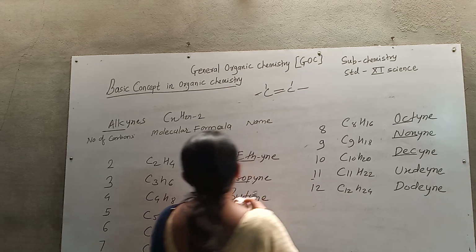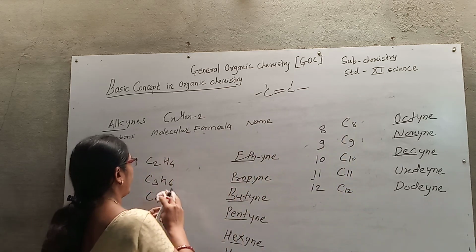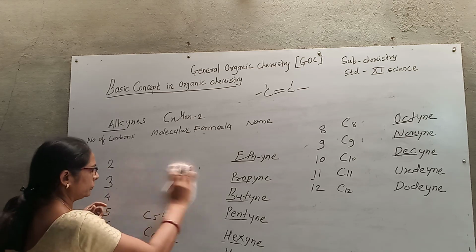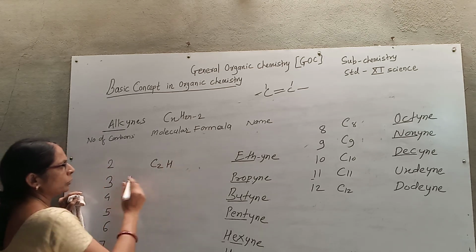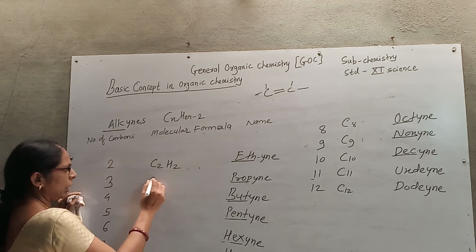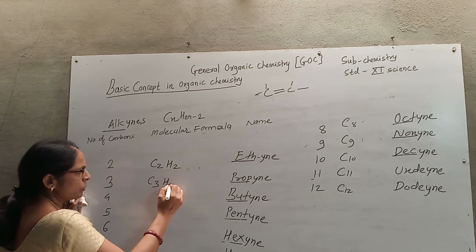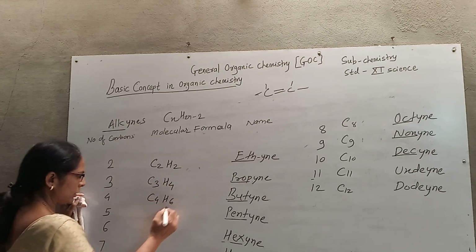Now change the molecular formula here. Carbon number 2, 4 minus 2, that is 2. Carbon number 3, 6 minus 2, that is 4. Carbon number 4, 8 minus 2, that is 6.